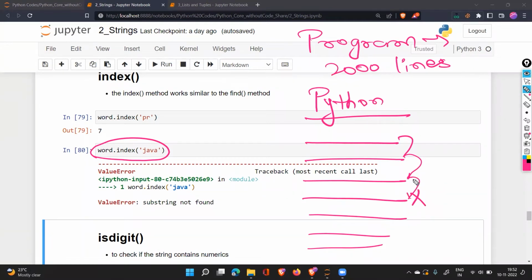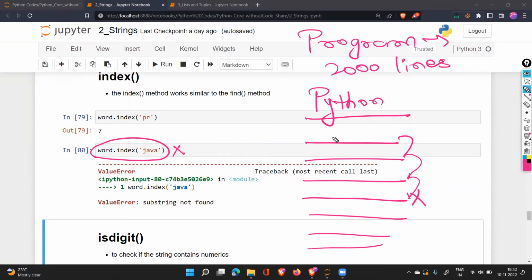Your program should not stop while it is running and halt at some place. It should not happen. The continuous flow should be there. That is what makes a good experience for the user. So if you don't want a program to stop in the middle like that, you don't use index, and you use find for that purpose.